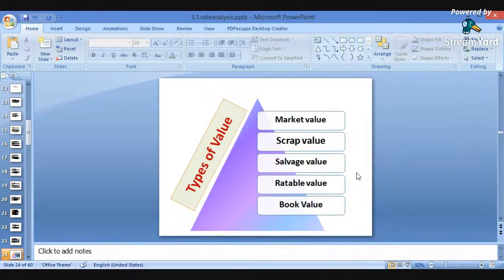Again, what is value? We have already discussed the definition of value. What are the different types of values considered in valuations? Number one is the market value. Next are the scrap value, salvage value, retail value, and book value. All these values are important, so we will discuss in short the different types of values which have to be taken care of.